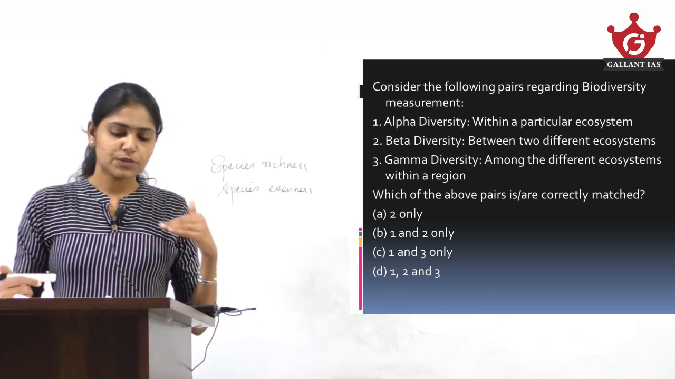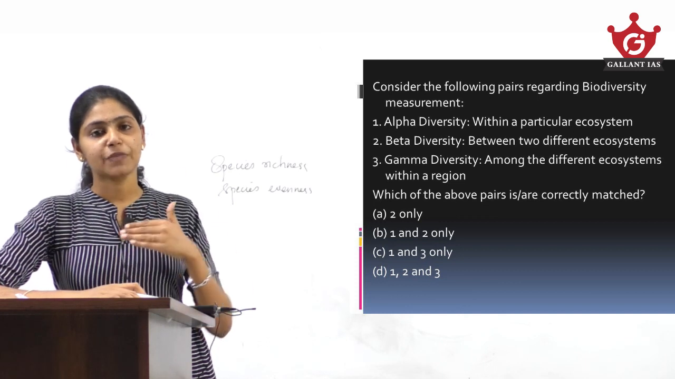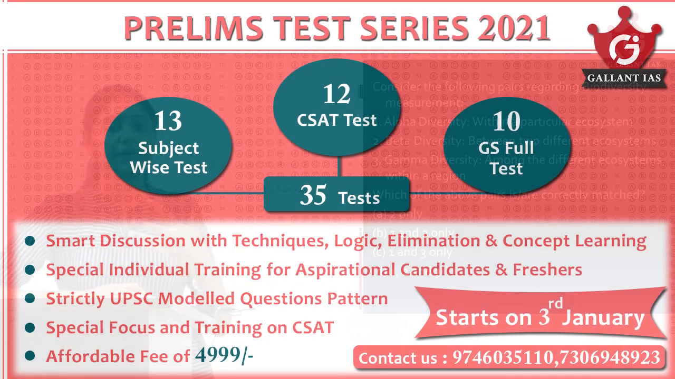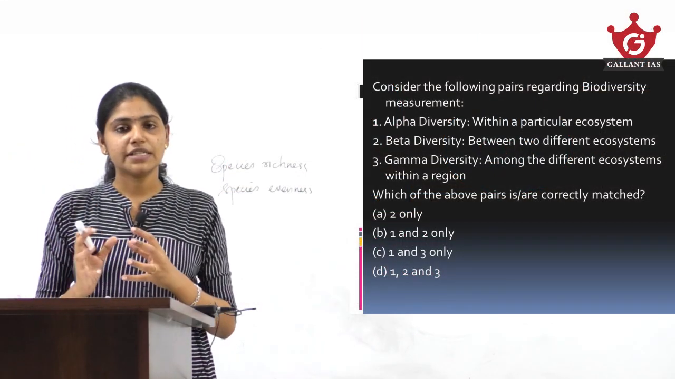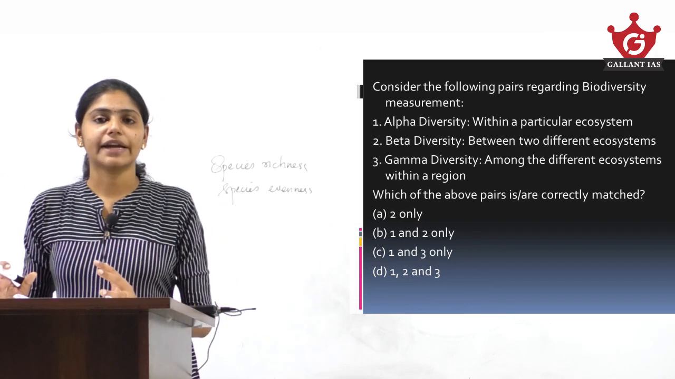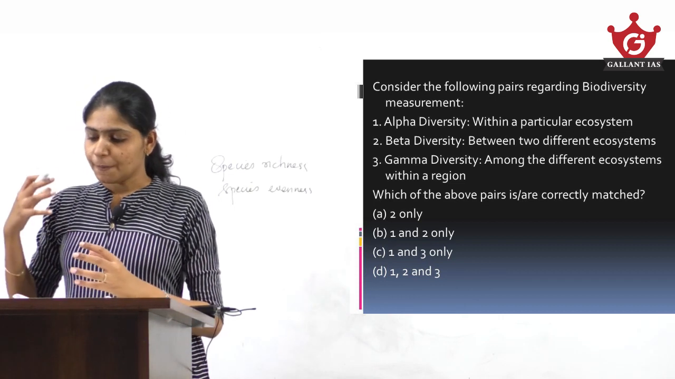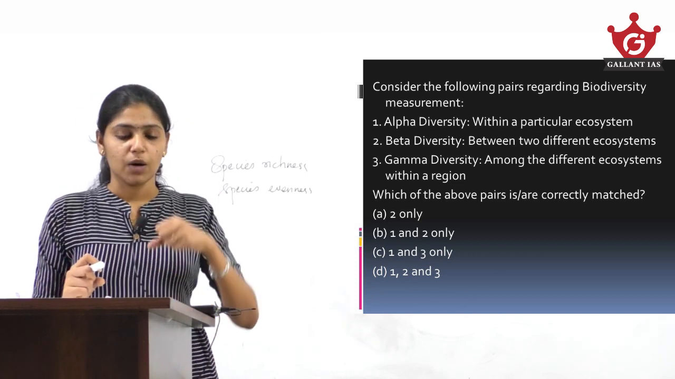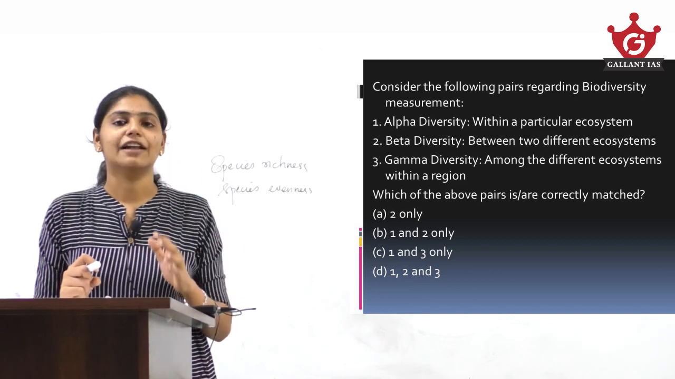Now, with regard to the measurement or comparison of species, we are having alpha diversity, beta diversity and gamma diversity. These are basic concepts that you learn with regard to biodiversity. So what is alpha diversity? Alpha diversity is the diversity that you can see within a particular ecosystem or habitat or an area. The number of species, which can be expressed in terms of species richness, within that particular ecosystem is what is known as alpha diversity.